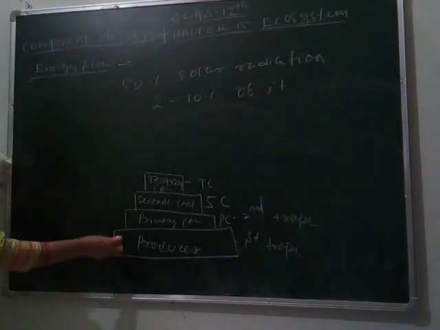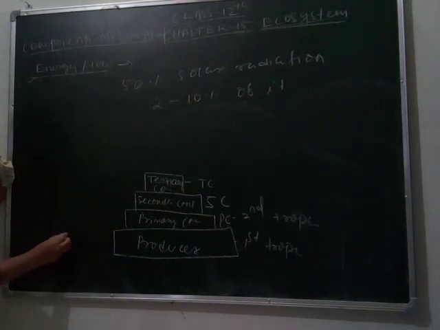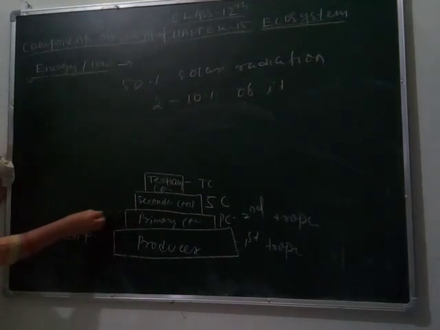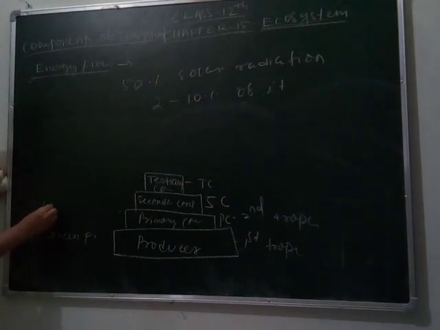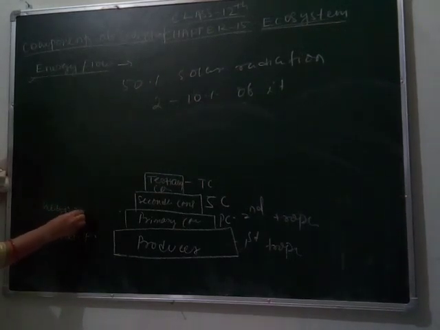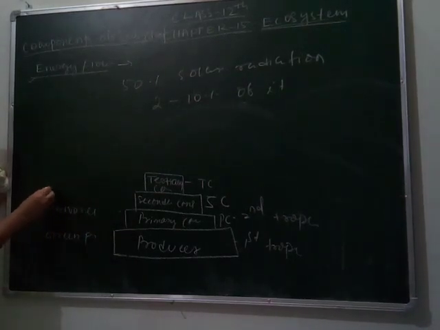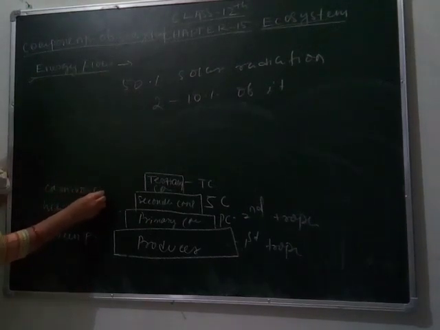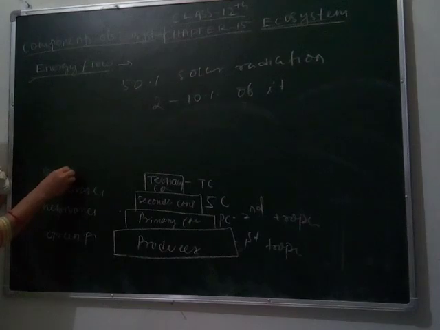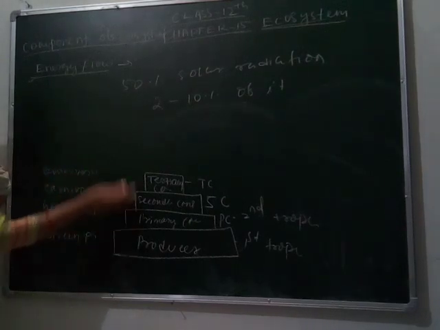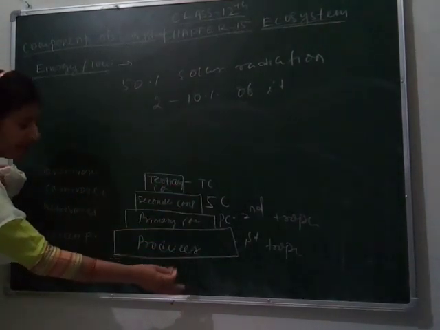Producers are green plants, in primary consumers herbivorous, in secondary carnivorous, and in tertiary omnivorous. In this way they are arranged and make a pyramid.